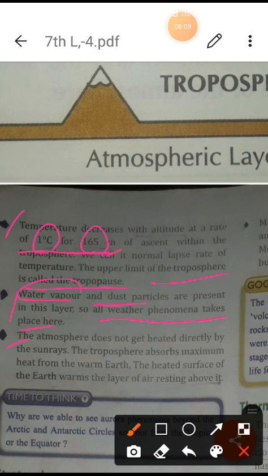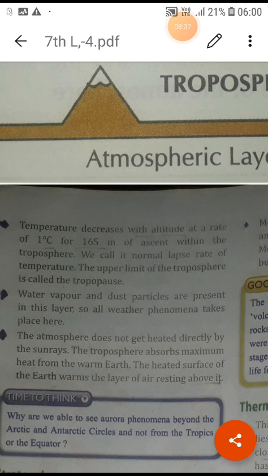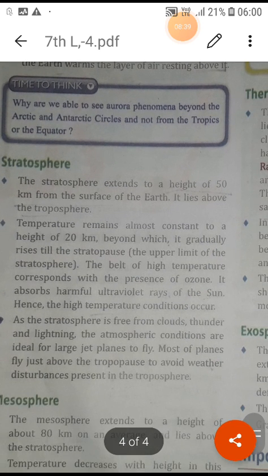Then, the atmosphere does not get heated directly by the sun rays. The troposphere absorbs maximum heat from the sun and the earth. So it is also important. Students, I have already explained to you the importance and advantages of the atmosphere. The first layer, the troposphere, does not let all the sun rays reach the earth. Actually, some of the rays and the temperature it itself absorbs. That's why it is so important. So this is about the troposphere.